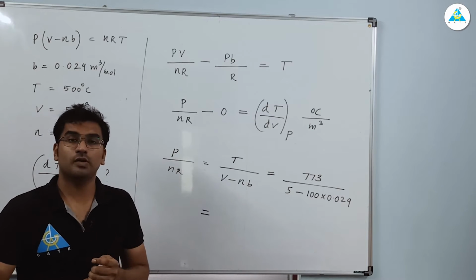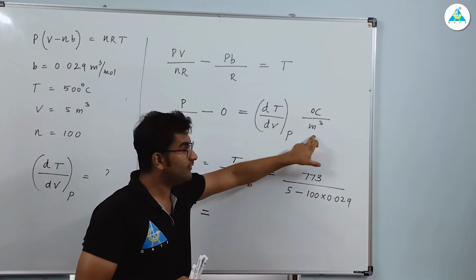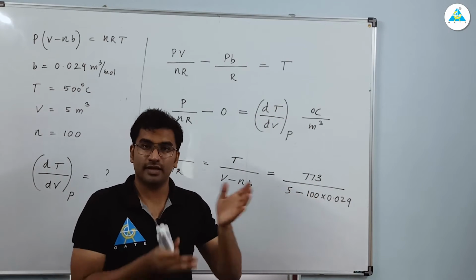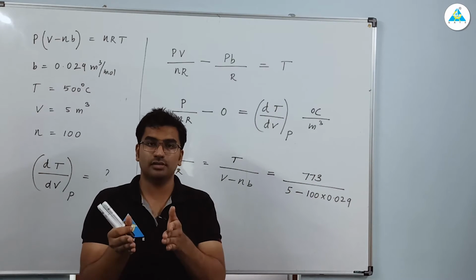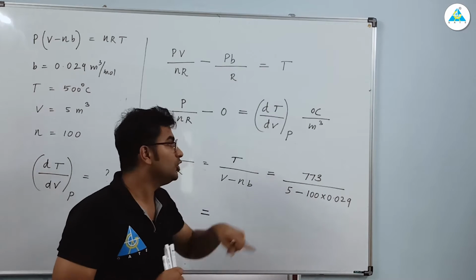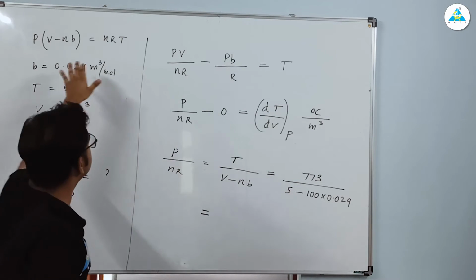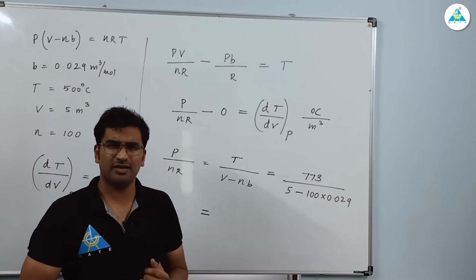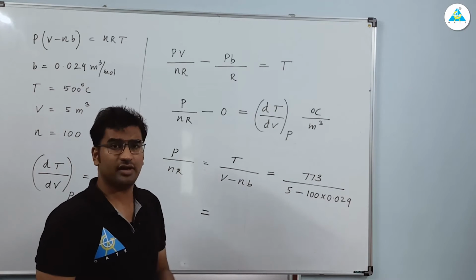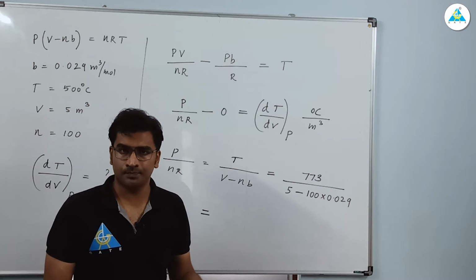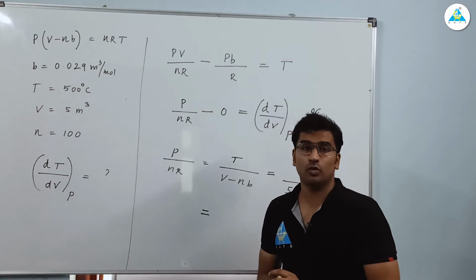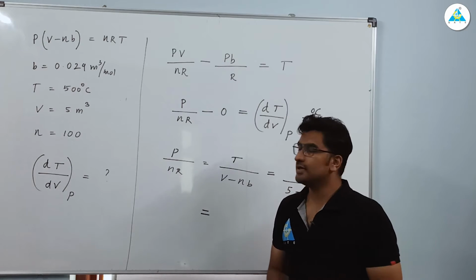But the problem you need to understand is, they have given degree Celsius per meter cube, but it is dT, the change, right? Change in degree Celsius or change in Kelvin, both are same. But you have to substitute in Kelvin because this equation is given in an equation of state. In that year, in 2018, majority of the students substituted 500 and got the wrong answer. Clear? So remember, always in equation of state, the temperature will be in your Kelvin. Clear? So this is the meaning.